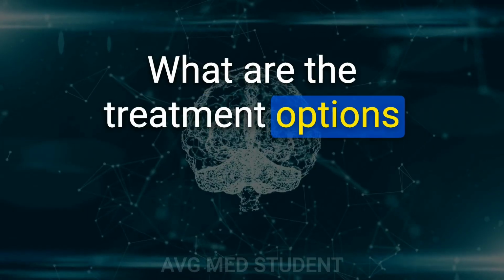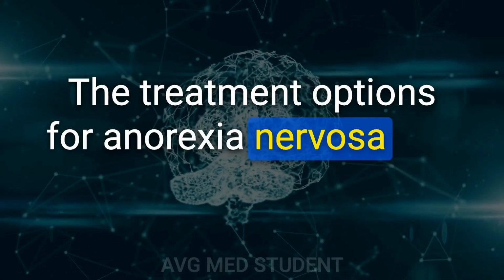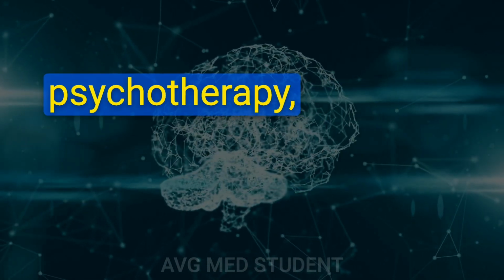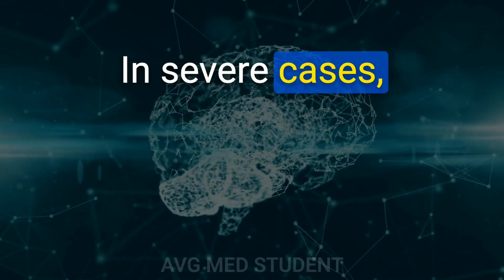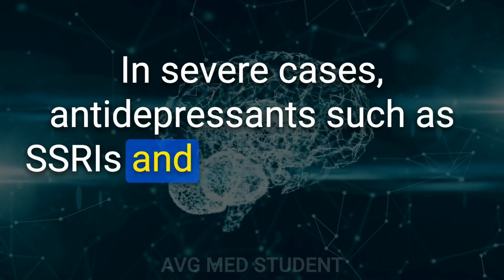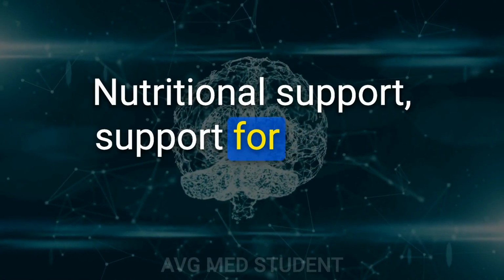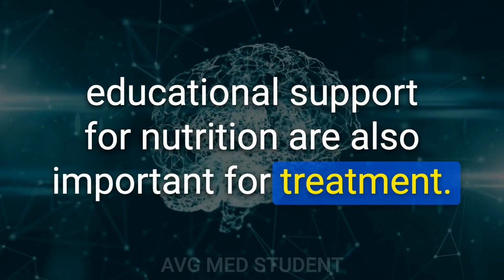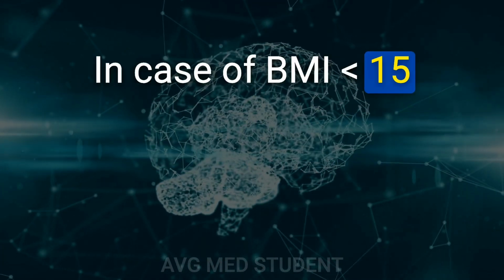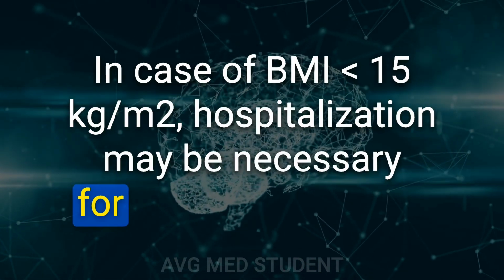What are the treatment options for anorexia nervosa and bulimia nervosa? The treatment options for anorexia nervosa and bulimia nervosa include psychotherapy, cognitive behavioral therapy, and pharmacotherapy. In severe cases, antidepressants such as SSRIs and mirtazapine and olanzapine may be used. Nutritional support for healthy eating habits, and educational support for nutrition are also important for treatment. In case of BMI lesser than 15 kilograms divided by m², hospitalization may be necessary for anorexia nervosa.